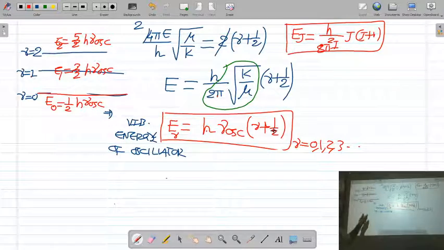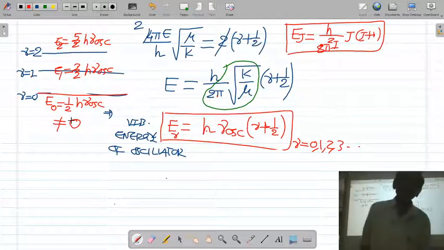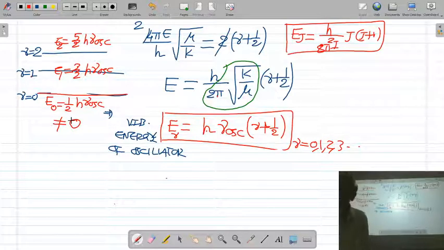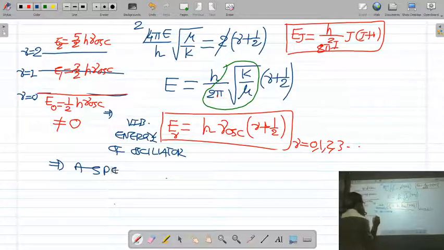Now you can see here that in the ground state the vibrational energy of the molecule is not 0. It is 1 by 2 h ν oscillation. What is the name of this energy? This energy is known as zero point energy.